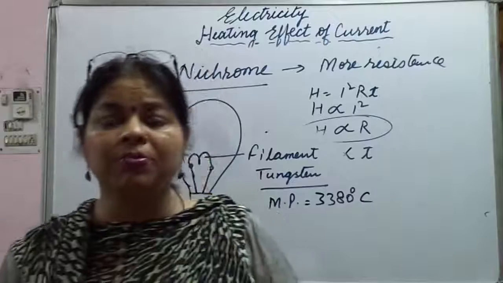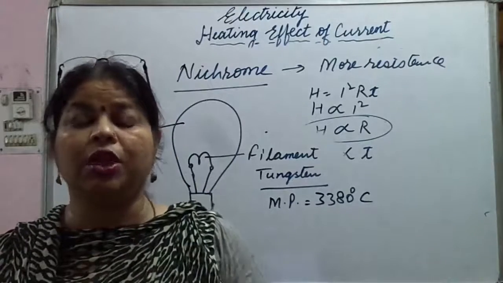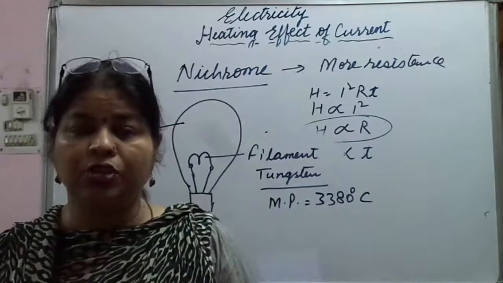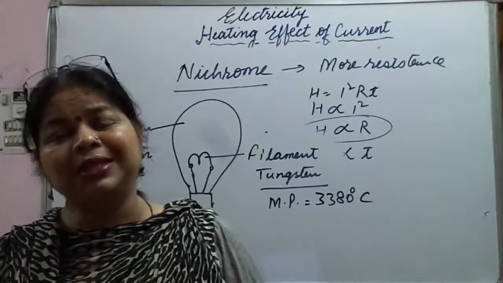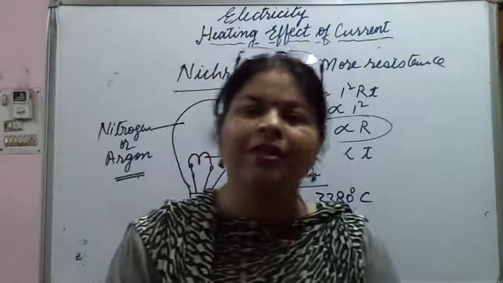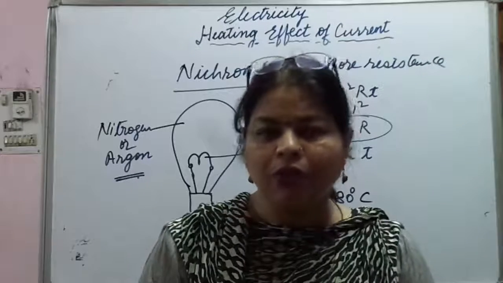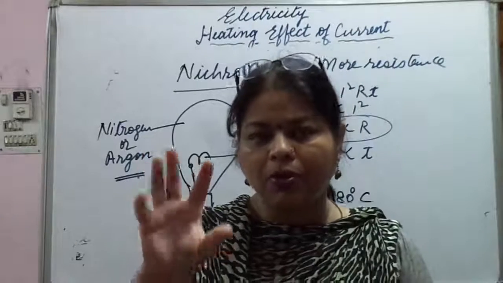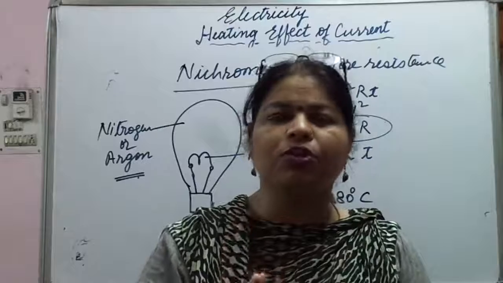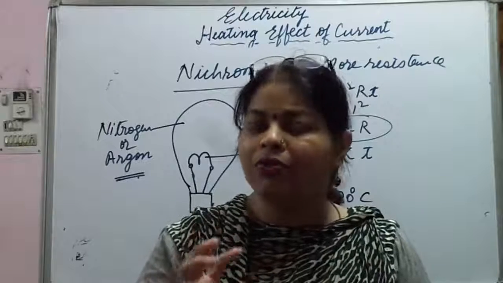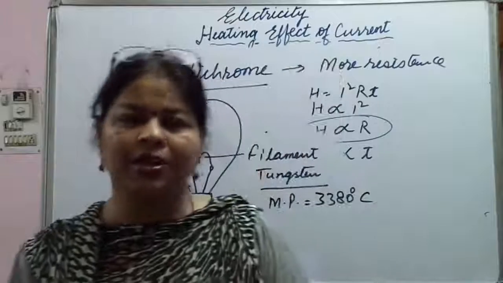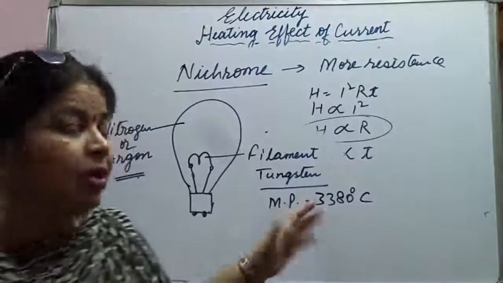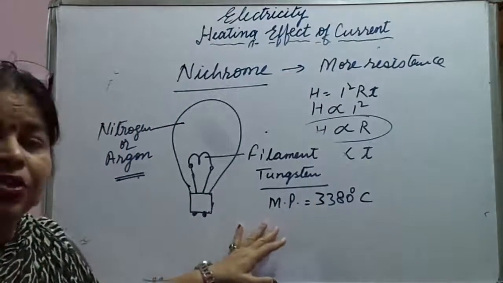The filament of the bulb becomes white hot, not red hot, white hot, and the filament starts emitting light and heat. If you have ever observed the bulb when the current is flowing through it, it becomes very hot.